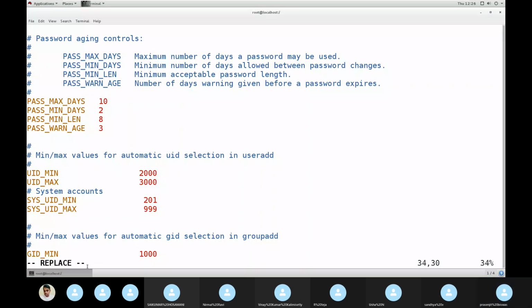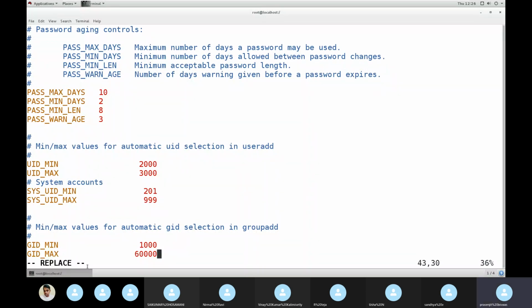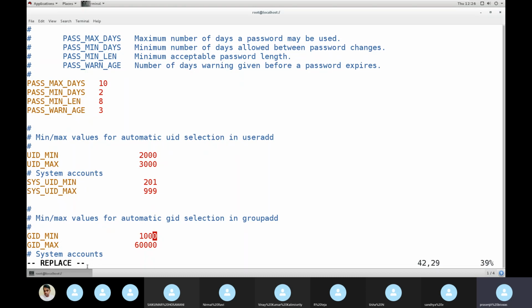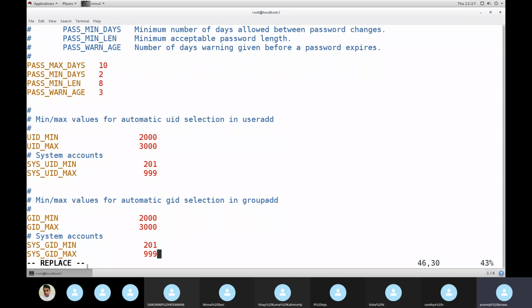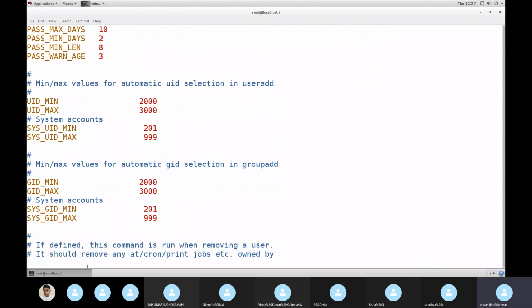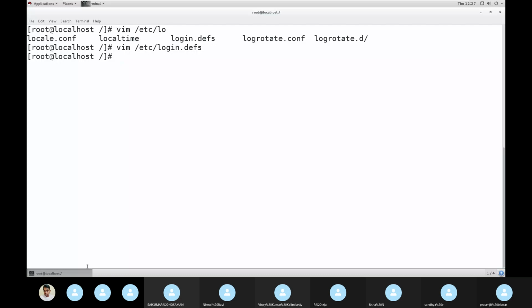Okay. Then I'm not changing anything else. His user ID, group ID also I'll change. Let's make it same. Once done, escape, colon wq. Okay, now let's check once again.